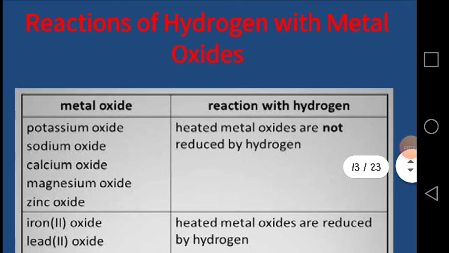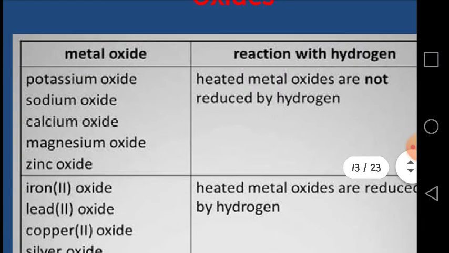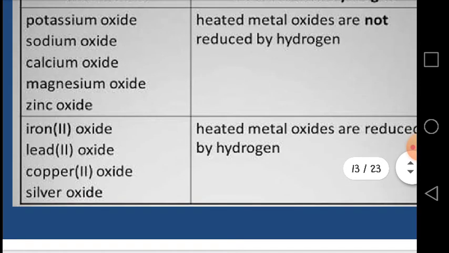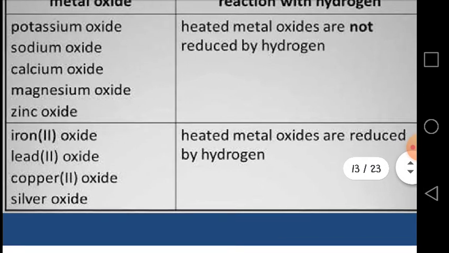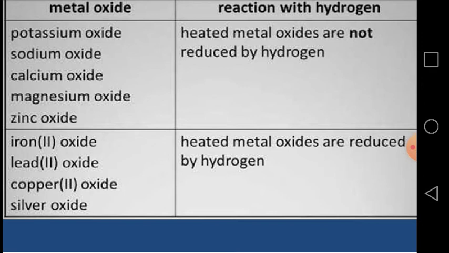Dear students, now we are going to focus on the reactions of hydrogen with metal oxides. From this slide you can observe potassium oxide, sodium oxide, calcium oxide, magnesium oxide and zinc oxide. They are not reduced by hydrogen because they are more reactive than hydrogen. That's why they are not going to be reduced by hydrogen, while iron oxide, lead oxide, copper oxide and silver oxide are reduced by hydrogen.